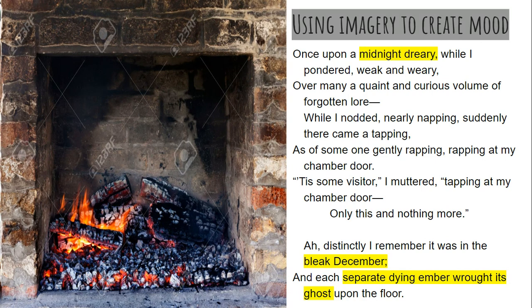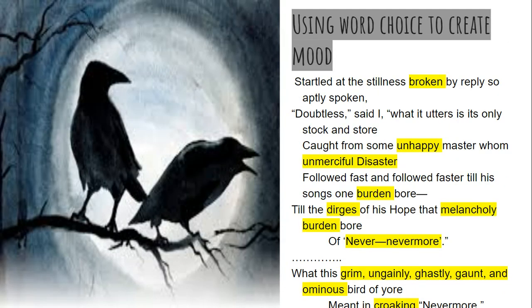Just like in stories, authors will use imagery to create mood. In this introductory stanza, the narrator describes himself sitting and reading a book in a dreary midnight. We can see some of his other word choices. Distinctly, I remember, it was in the bleak December, and each separate dying ember wrought its ghost upon the floor. Often, fires can create images that are warm and cozy, but here he's describing dying embers and wrought its ghost. Word choice like this can also create mood.